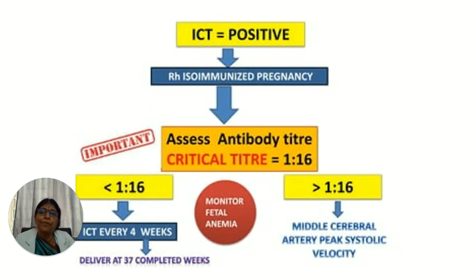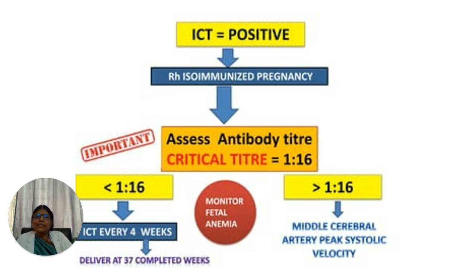So far we have been talking about an Rh negative pregnancy. If it is an ICT positive or an Rh isoimmunized pregnancy, then what we assess is the critical titer. This critical titer is assessed by doing serial dilutions.